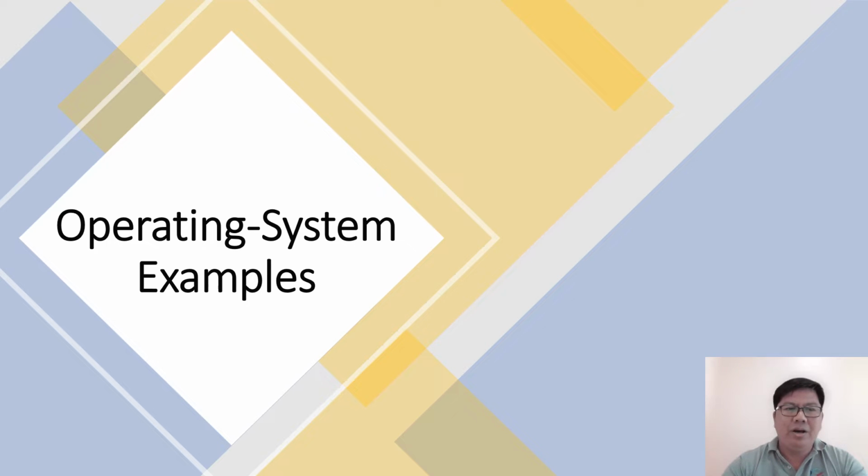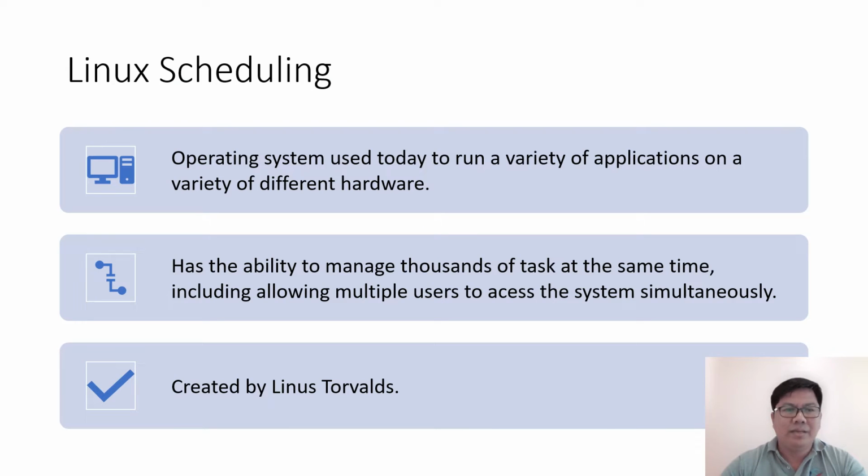We are now on the operating system examples. For the operating system examples, there are three: Linux scheduling, Windows scheduling, and Solaris scheduling. First, we will discuss Linux scheduling.